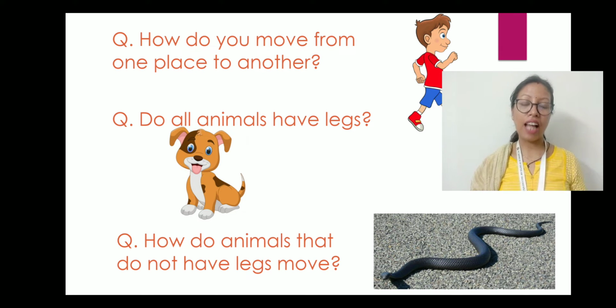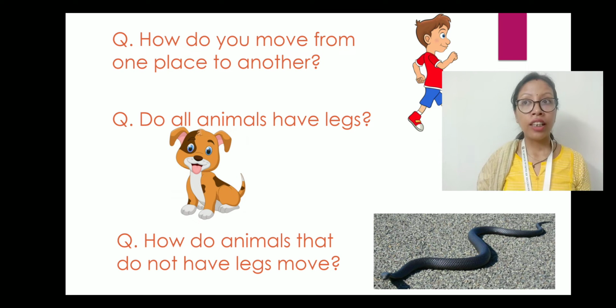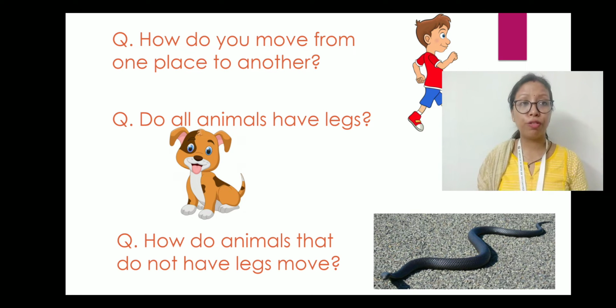Dogs, cats, elephants, these animals have legs. But what about the animals like snakes? How do animals that do not have legs move? So snakes do not have legs. Then we have the caterpillar, millipedes. So these animals do not have legs. So how do they move? They crawl. Crawl means they use their body to push forward.